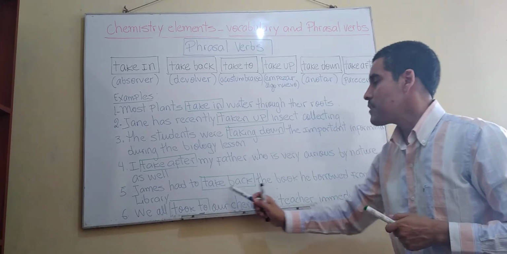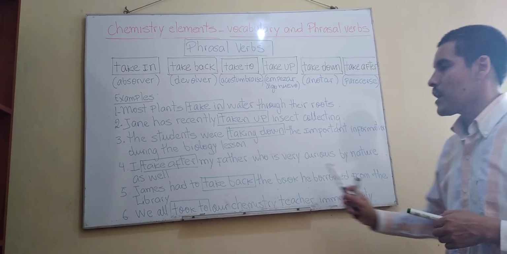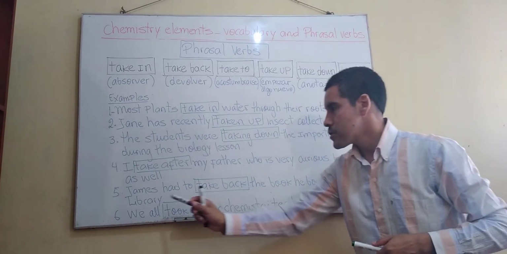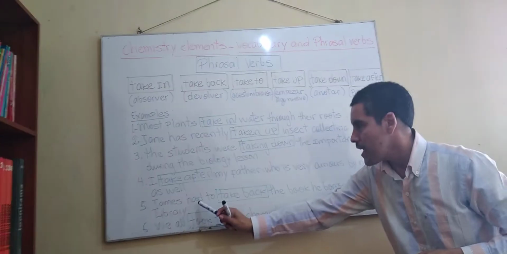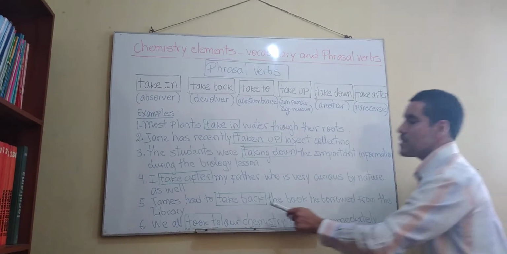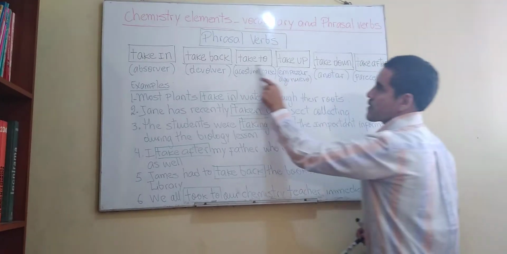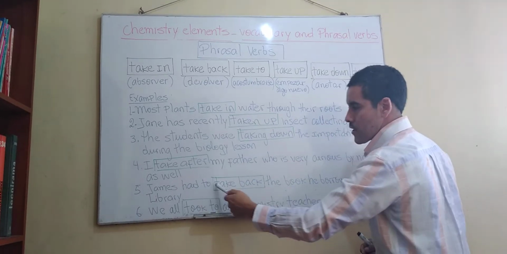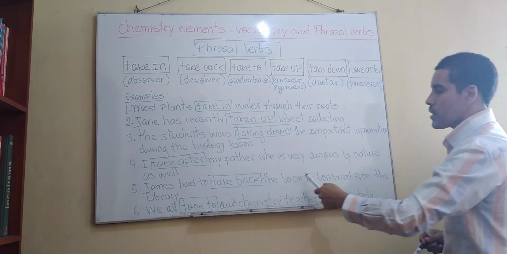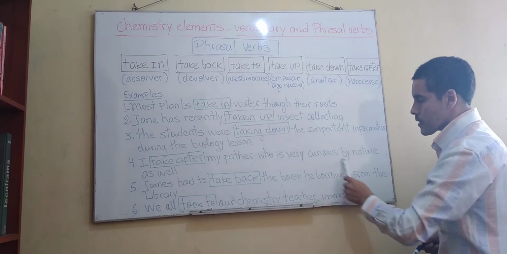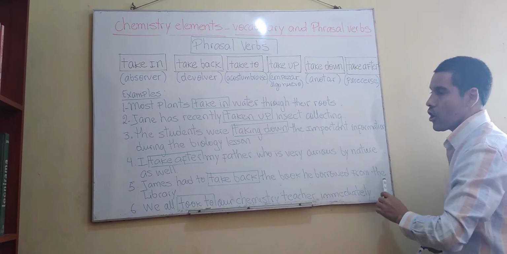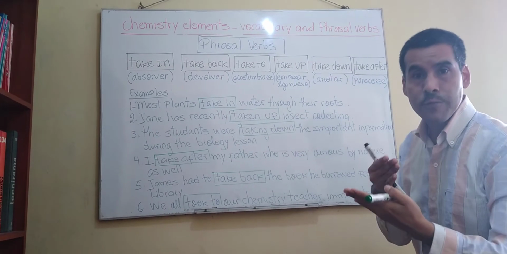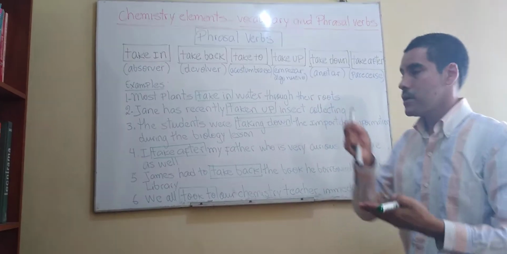Well, number 5, sentence number 5. James had to take back the book he borrowed from the library. So it says here, James tuvo que take back. What is take back? Yeah, to return something, no? So tuvo que devolver, right? To take back the book he borrowed, que se prestó, from the library, right? Library, the place where you go and read books. Remember? Library, biblioteca.